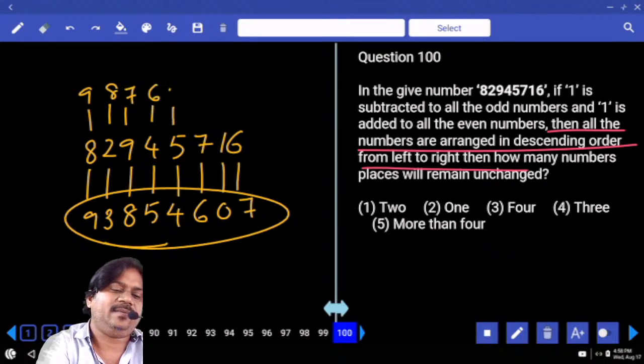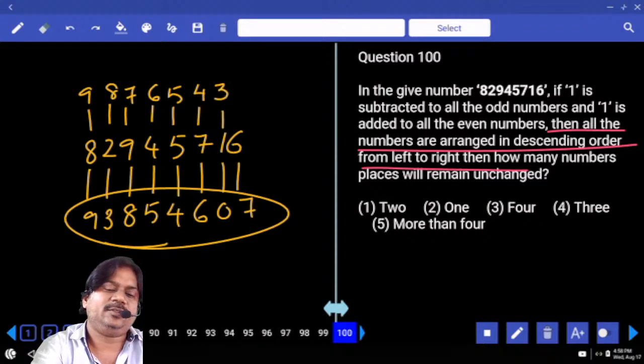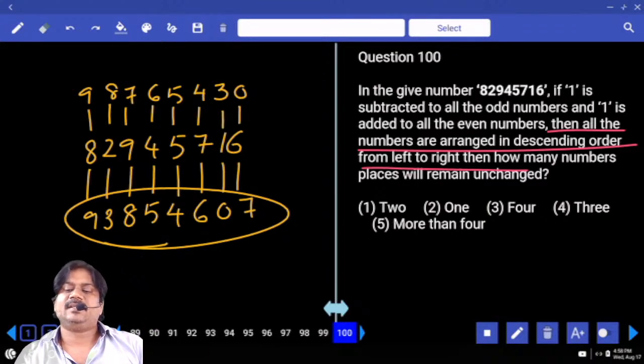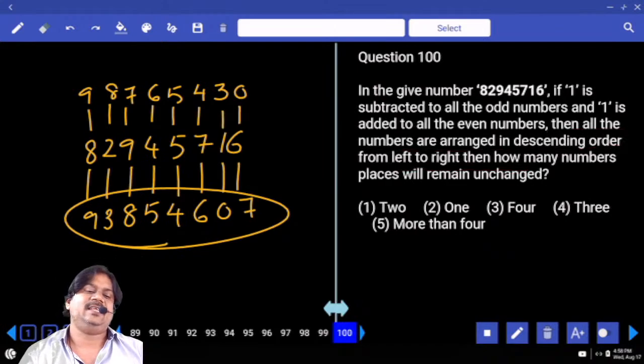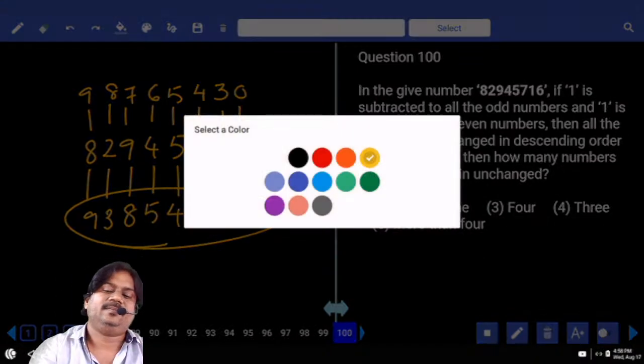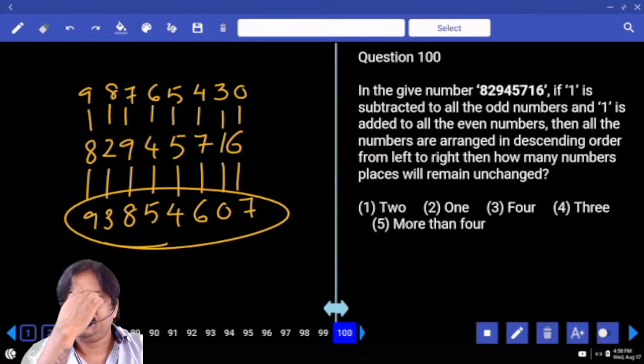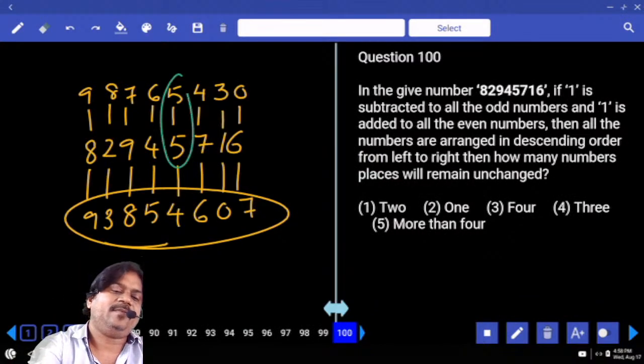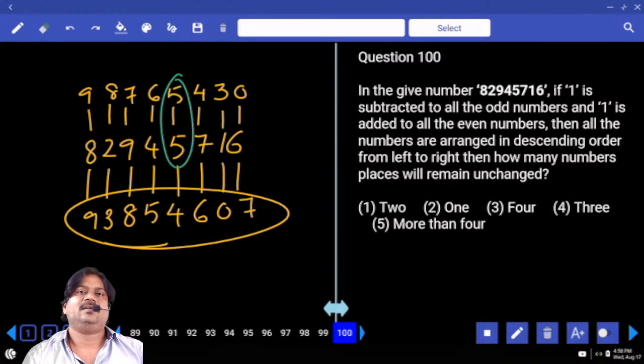Can you have the number 5? 4, 3. Can you have the number 2? No. Can you have the number 1? No. 0. So in this case, how many number places will remain unchanged? How many are unchanged? 1, which is 5. Except 5, all the remaining numbers are changed.